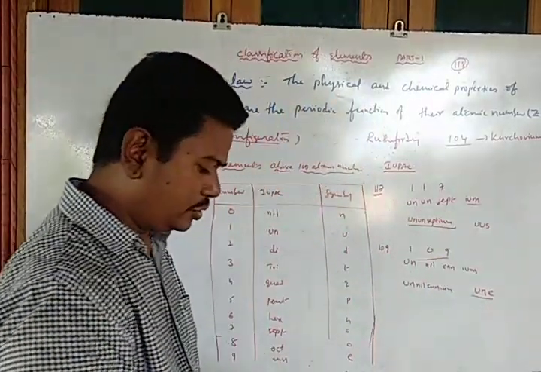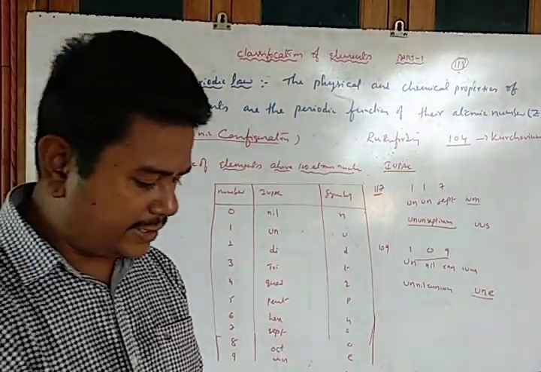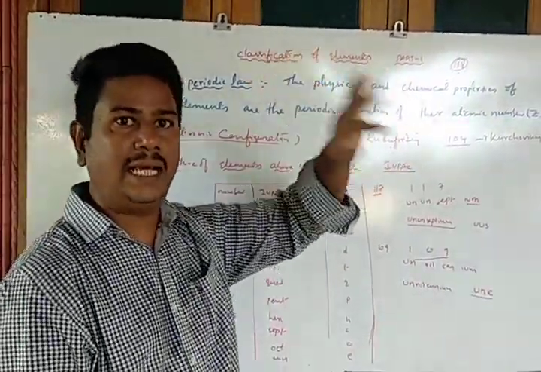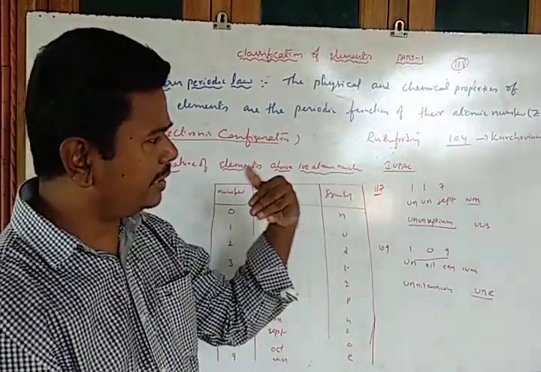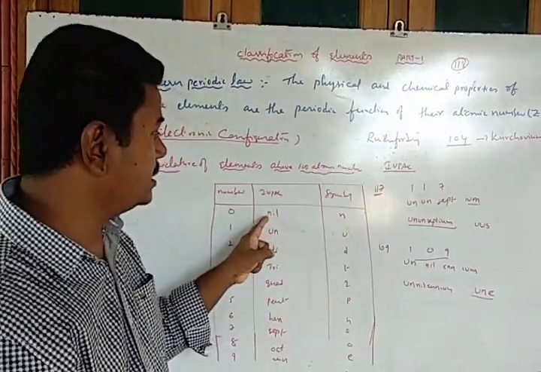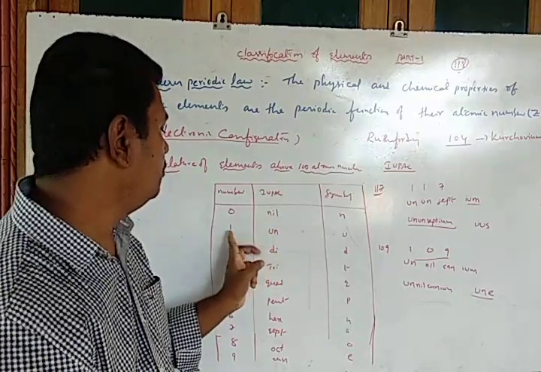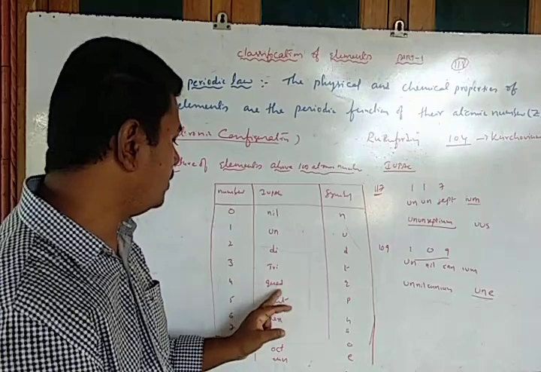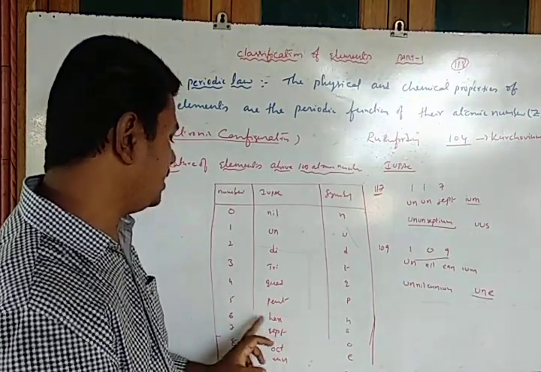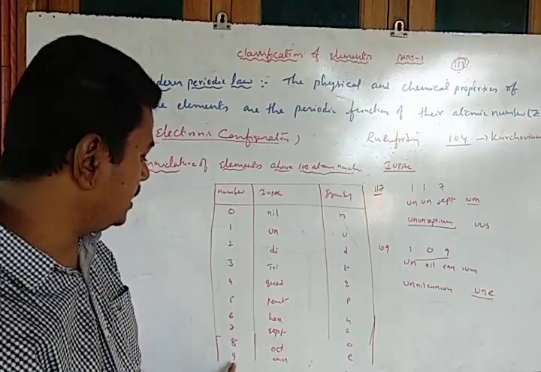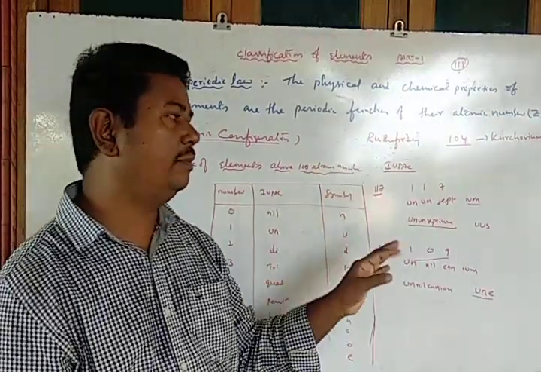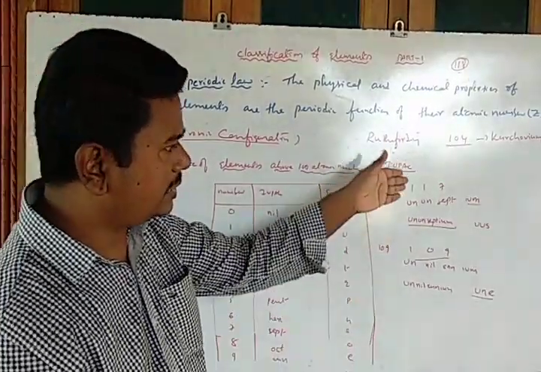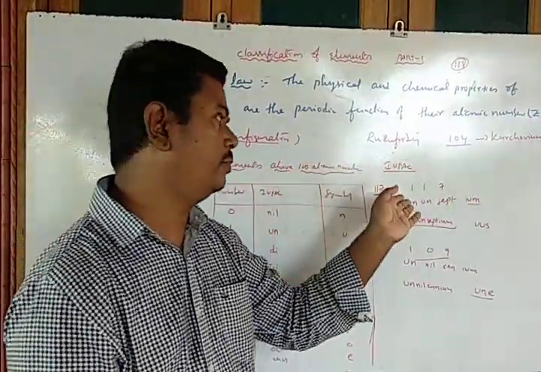Are you clear? So that is the representation to write the IUPAC nomenclature of any element whose atomic number is above 100. So you must remember these: 0 for nil, 1 for UN, 2 for di, 3 for tri, 4 for quad, 5 for pent, 6 for hexa, 7 for sept, 8 for oct, 9 for enn. That is the IUPAC nomenclature for the elements.